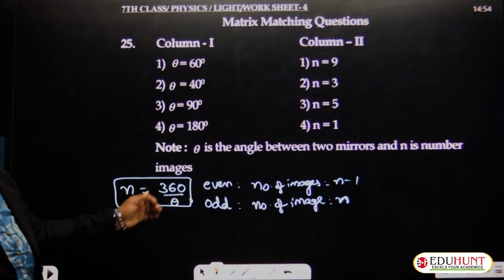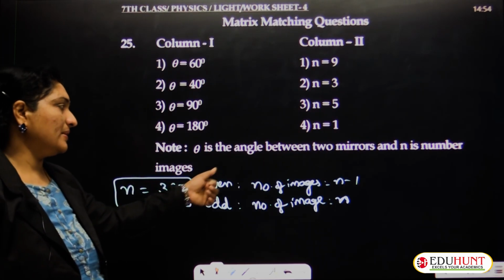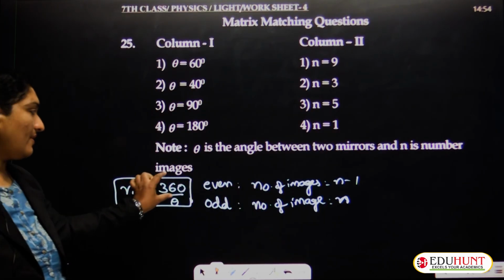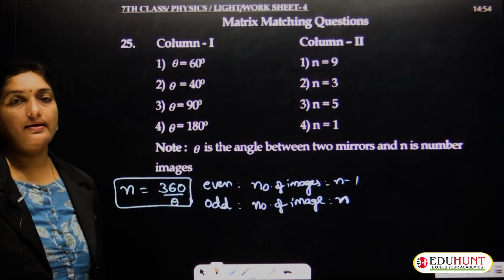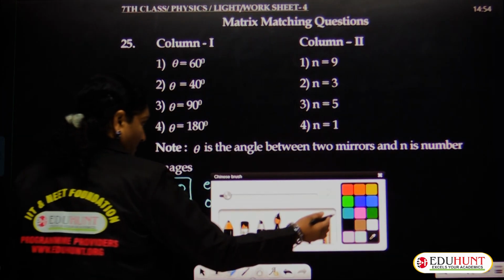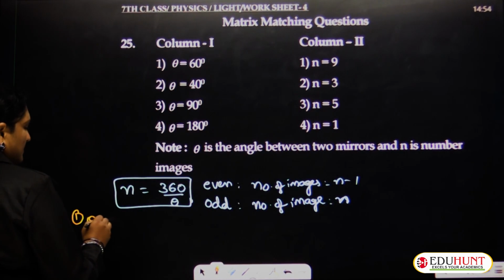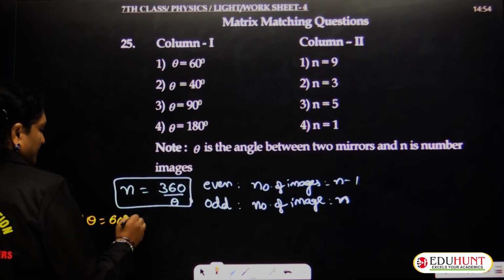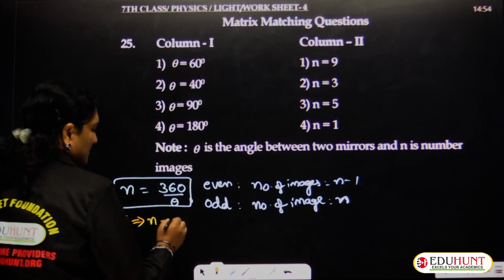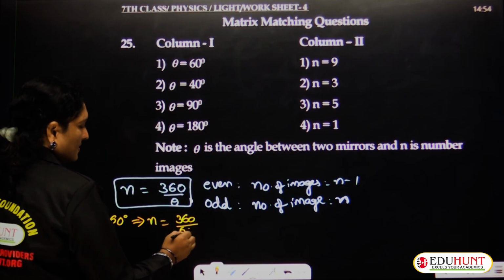So we have to divide 360 degrees by the given angle and check whether the value is an even number or an odd number. If it happens to be an even number, then the number of images will be n minus 1. If the value happens to be an odd number, then the number of images formed is only n. So let us check one after the other. Here we go. First one. Theta is 60 degrees. Then the value of n is 360 by 60.